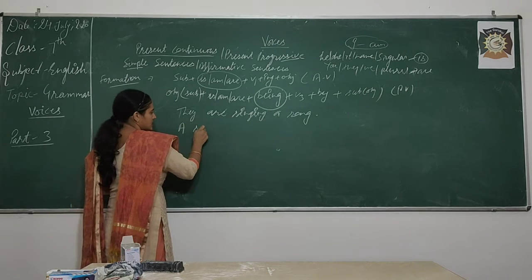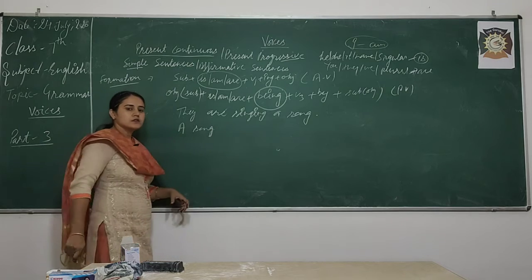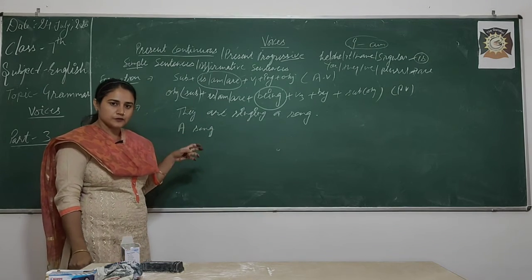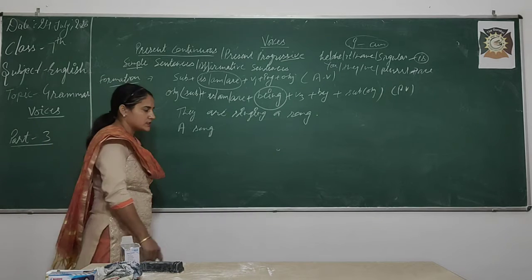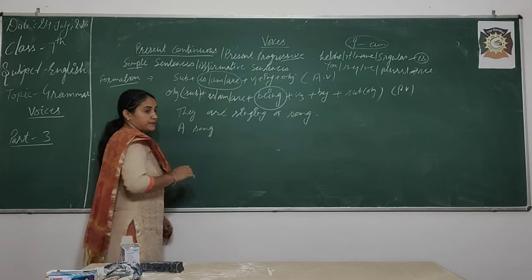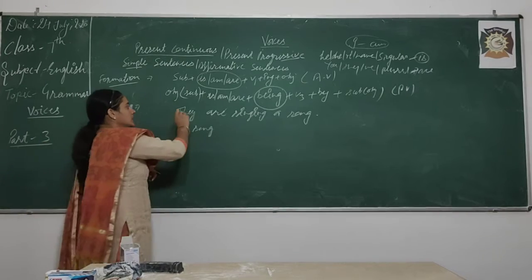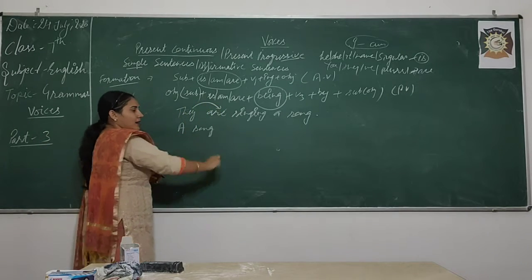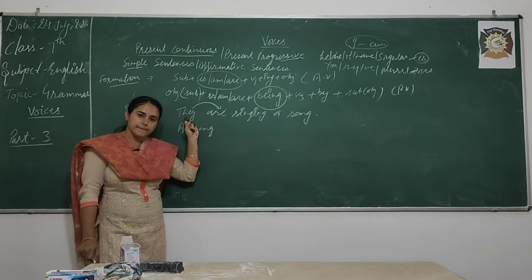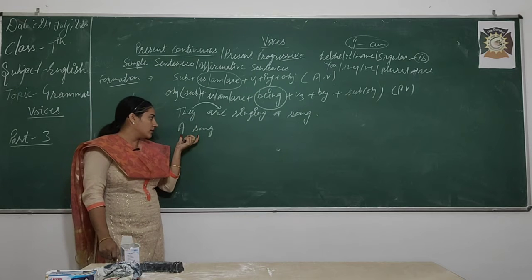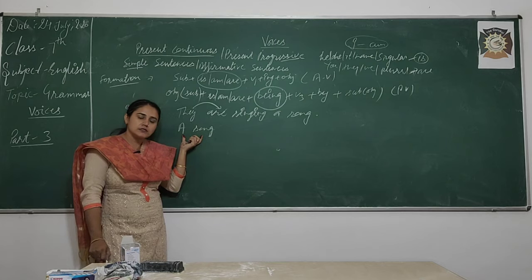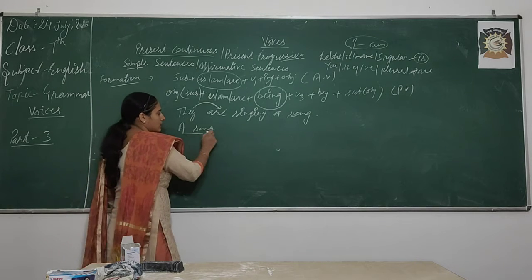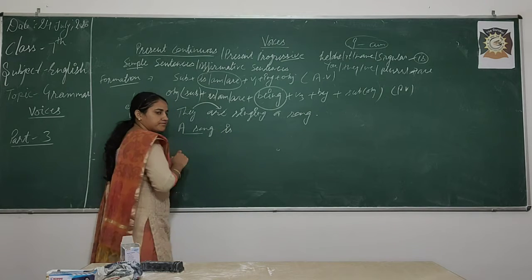So, easy task is this, beta. You have to go with the formation first of all, then try to make the sentences according to the changes. A song, right, main focus. They are, here are is used according to they, but a song is singular. So, what can come with singular things? Is or are? Is. A song is.